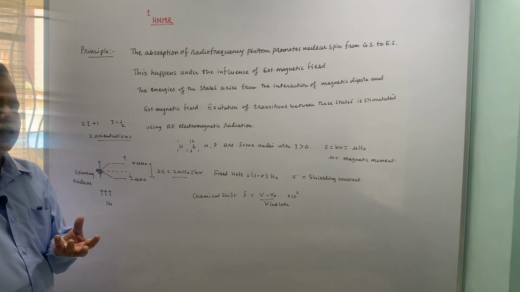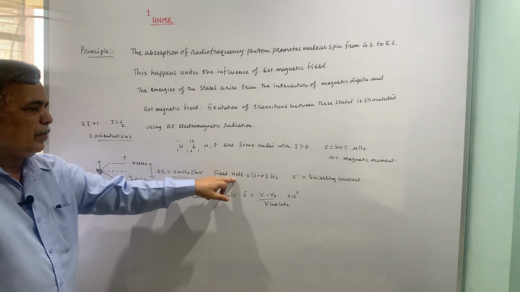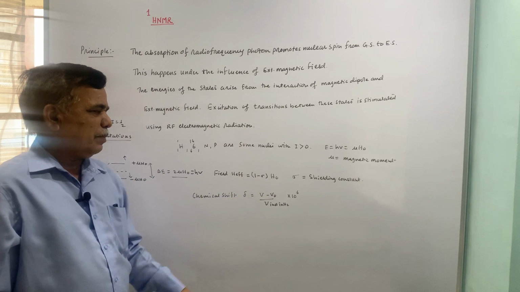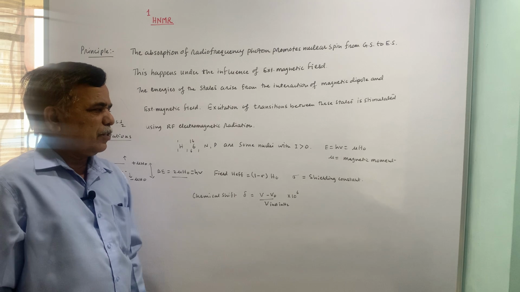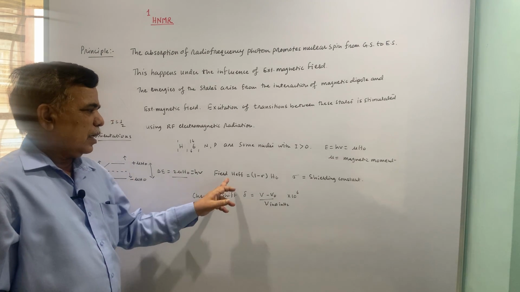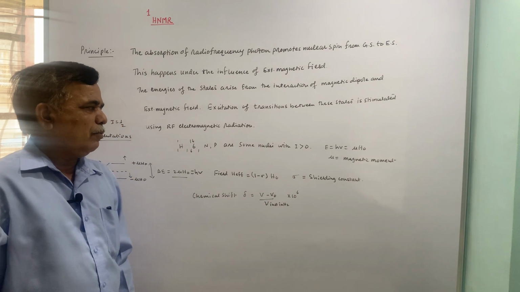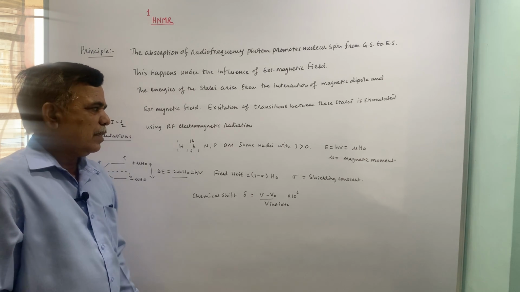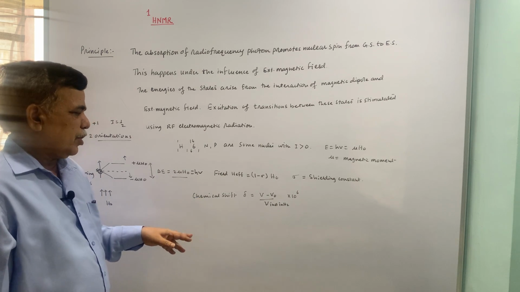Accordingly, the nucleus may experience a different field. This is H effective, the field experienced by the nucleus, given by the formula 1 minus sigma times H 0. H 0 is the applied magnetic field, sigma is the shielding constant, or we can call it the screening constant also, and hence H effective won't be equal to H 0; it will be slightly less or slightly more, depending upon the situation.